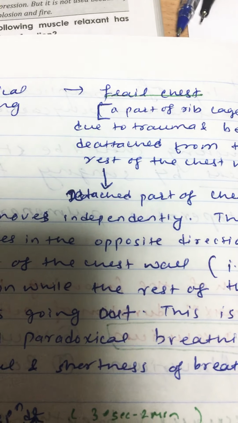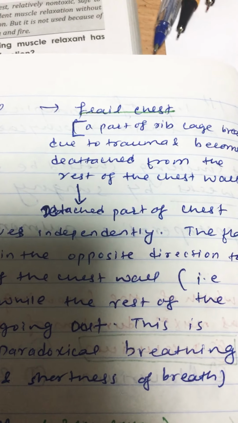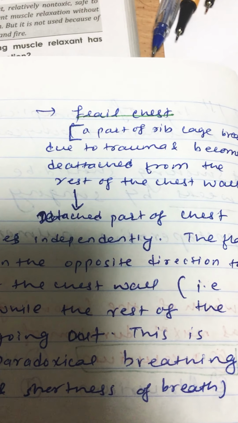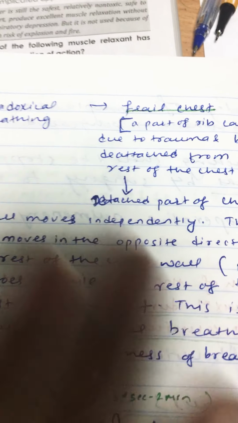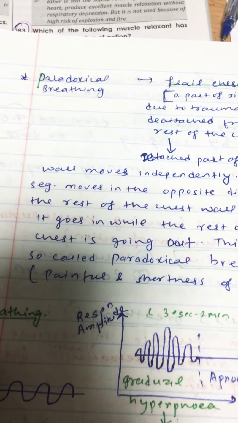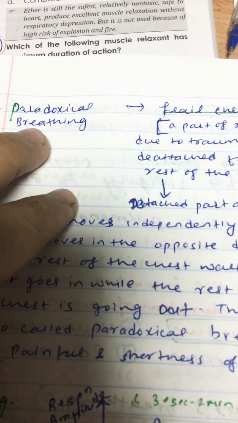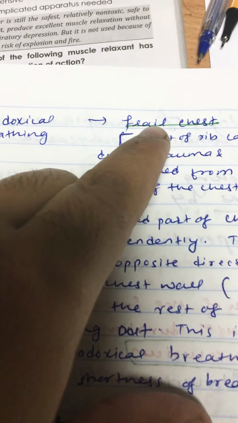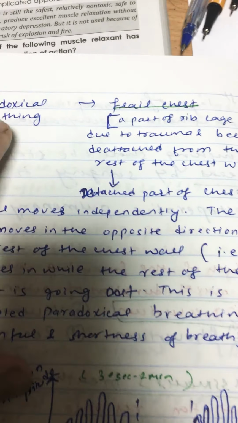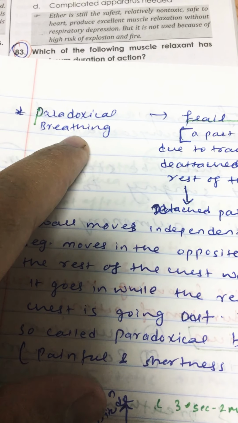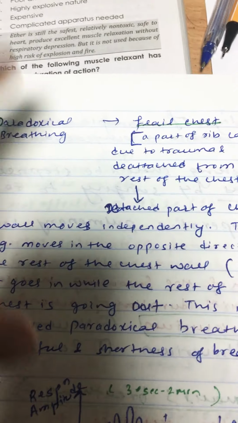When you expire, your thoracic cavity will move inward, but this detached part will move outward. So this is the paradoxical breathing. It is found in case of flail chest. It means multiple ribs trauma, and this breathing is very painful breathing. Believe me, it's very painful.